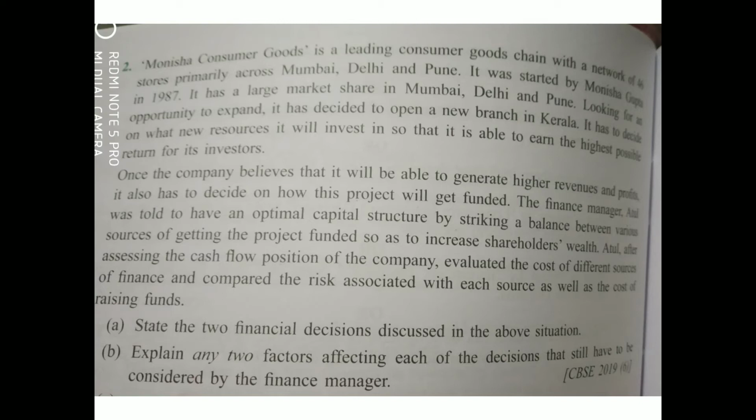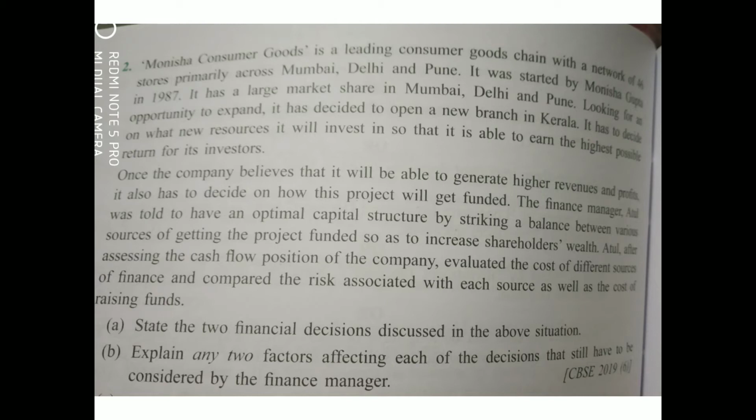And how are the 6 marks distributed? In the first question, two financial decisions, so of course 3 marks for it, so 1.5 for each you can say. And in the second we have to write down about any two factors of the remaining financial decision. So here also we have about 3 marks. So 3 plus 3, we are having 6 marks for this question. So let us start reading the question now.